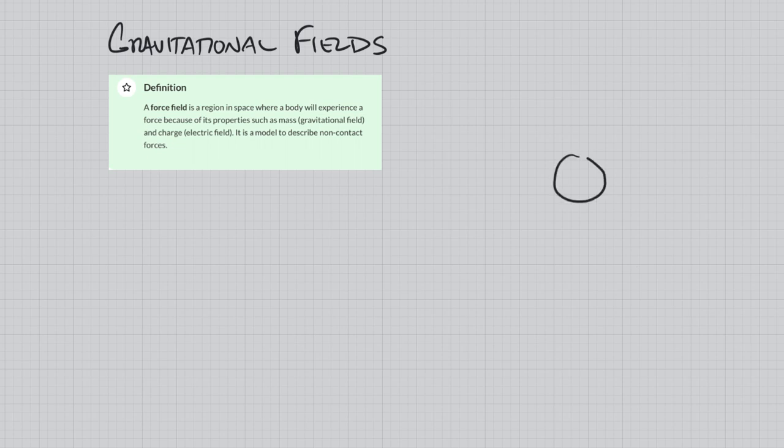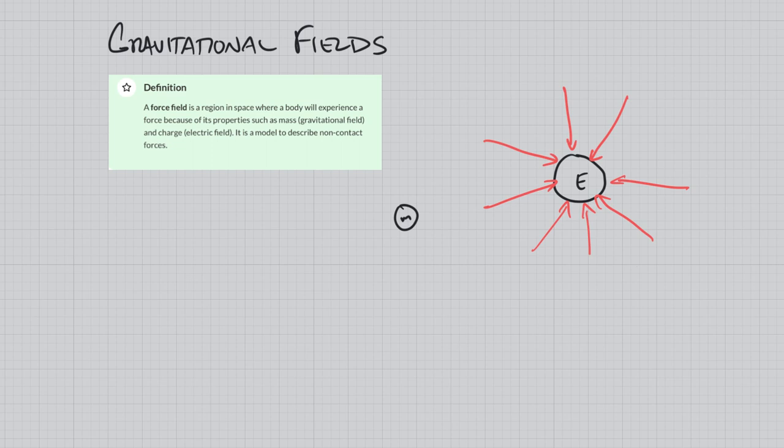So if we think about the Earth, there is a gravitational field around it, always pointing in. And unlike electric fields, which pointed in and out, or magnetic fields, gravitational fields are only going to pull in, because we are simply being pulled into something due to its mass. There is no repelling due to masses. So gravitational fields are only in.